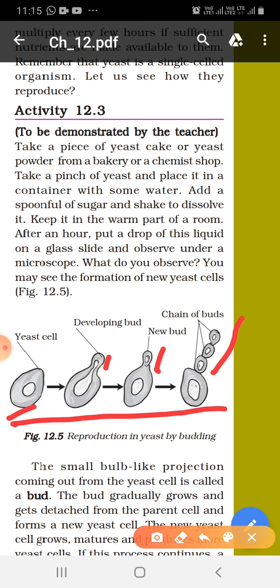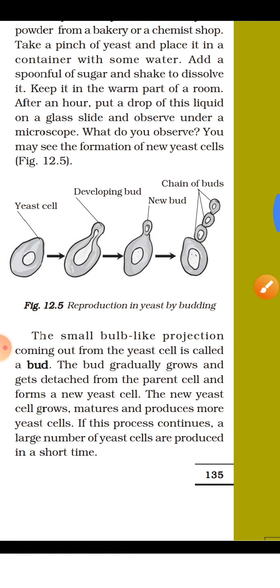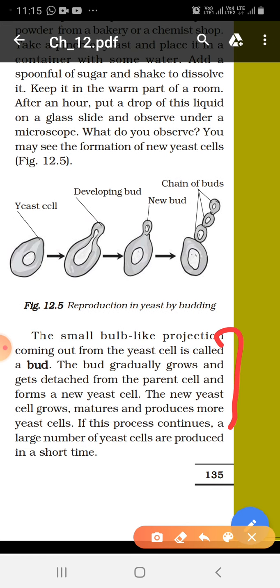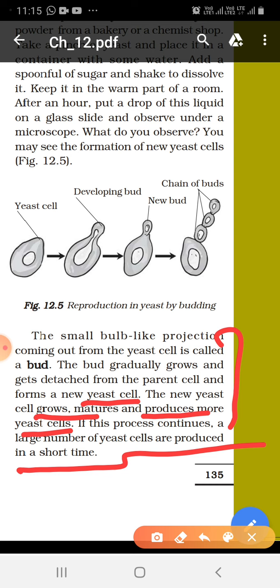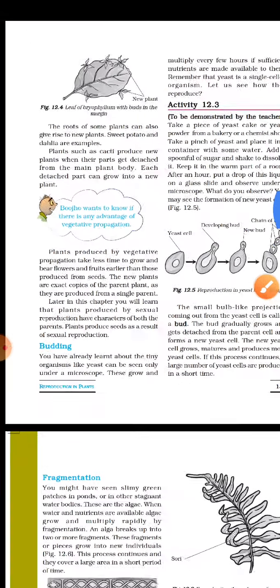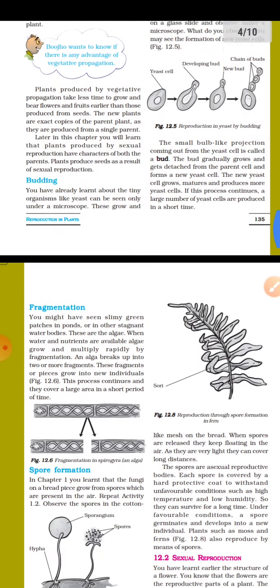In this way the single cell yeast produces multiple chains of buds and creates different daughter yeast cells. Clear? The bud gradually grows and gets detached from the parent cell and forms a new yeast cell. The new yeast cell grows, matures and produces more yeast cells. If this process continues, a large number of yeast cells are produced in a short time. So till now we have discussed vegetative propagation and budding.